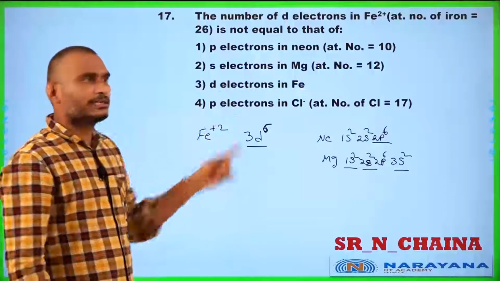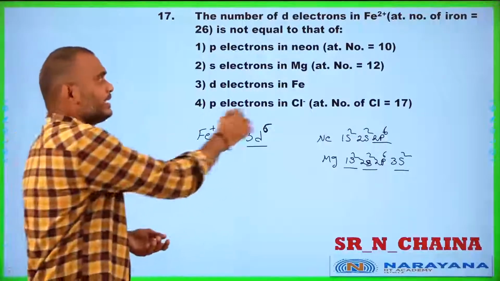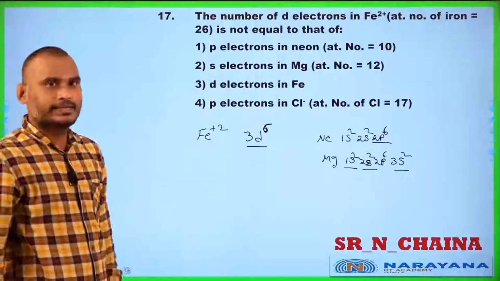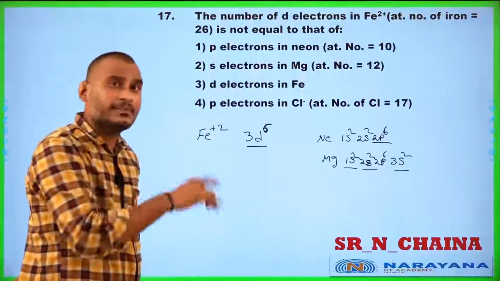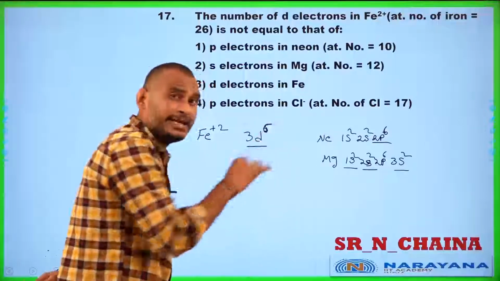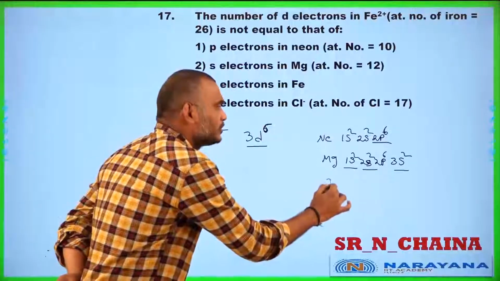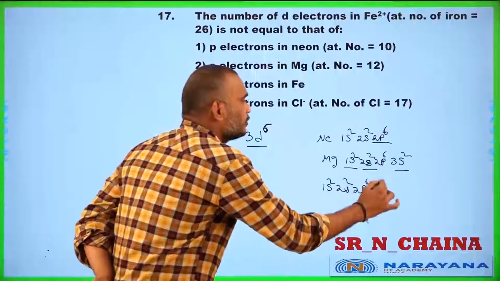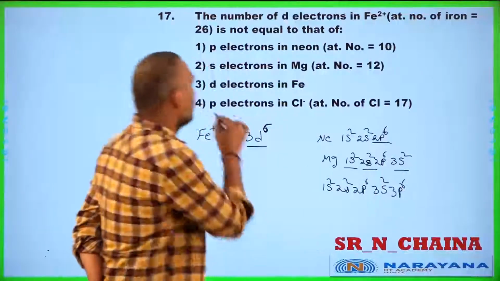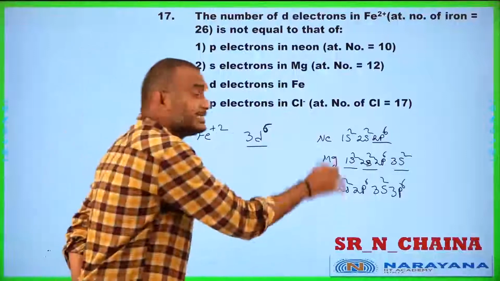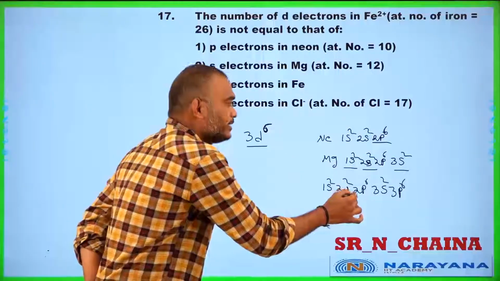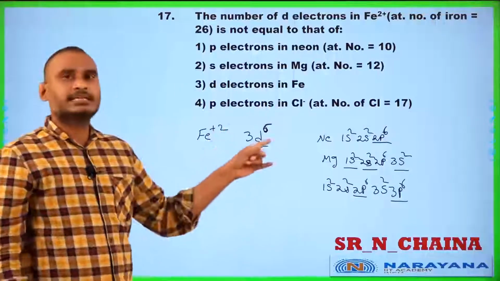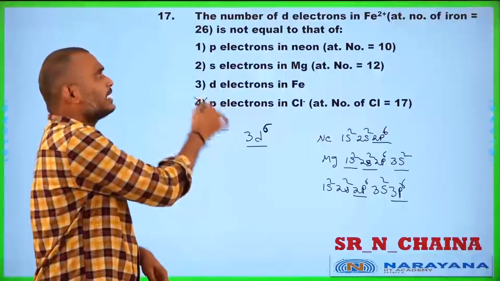That's why the d electrons are the same. Then p electrons in chloride, that is Cl minus: 1s2, 2s2, 2p6, 3s2 and 3p6. The p electrons in chloride are 3p6. So student, that is 6 plus 6, 12 electrons are present, but they gave 6 electrons. That's why this is the wrong answer.